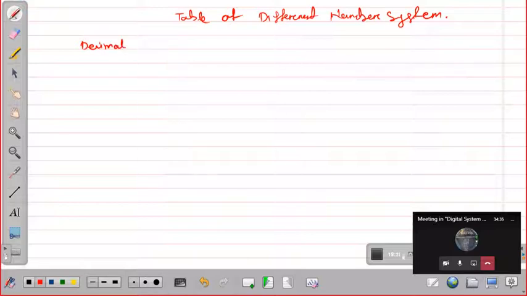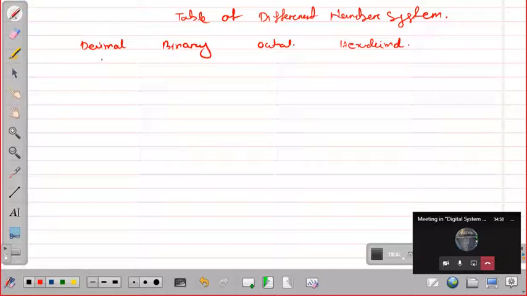This is for your summary, and it will be helpful for further reference. Once you get practice, you will not need this table, but for the initial purpose you will need this table. Okay, so let us start.